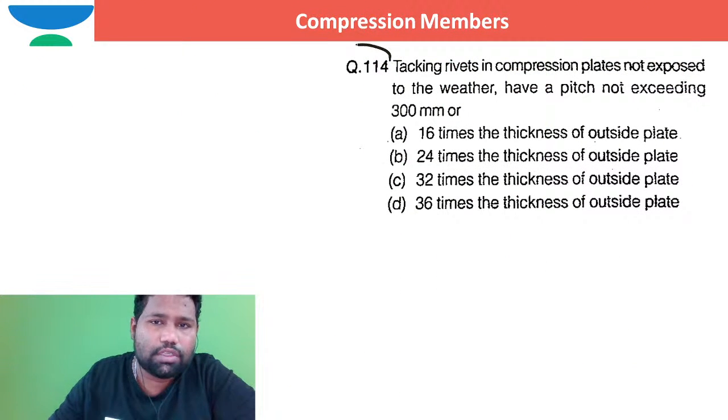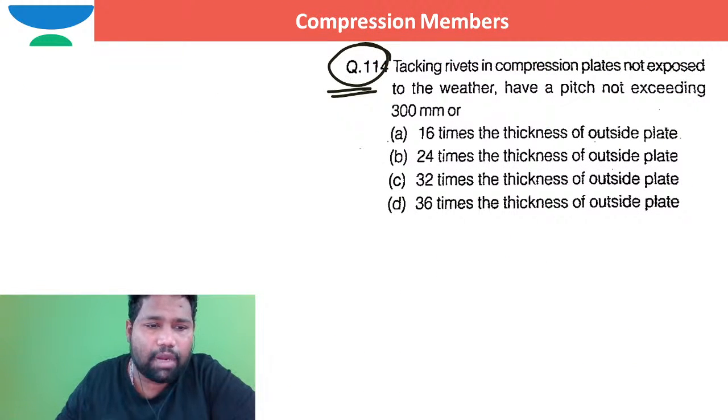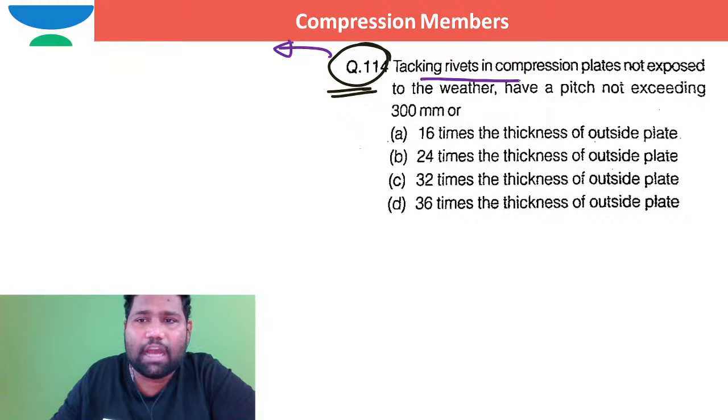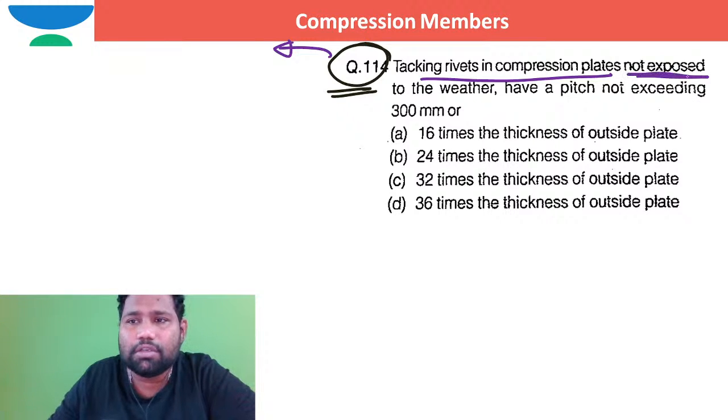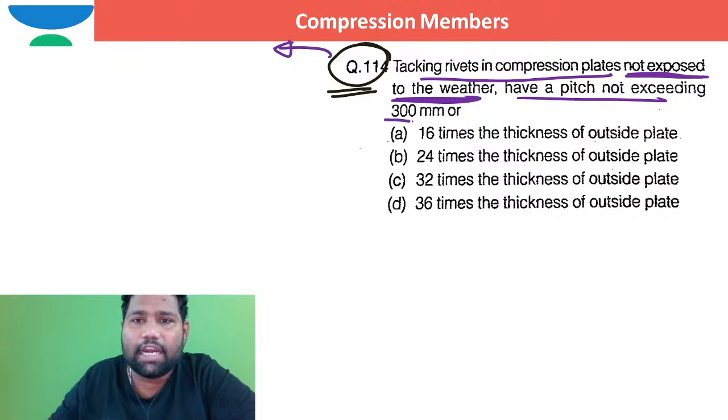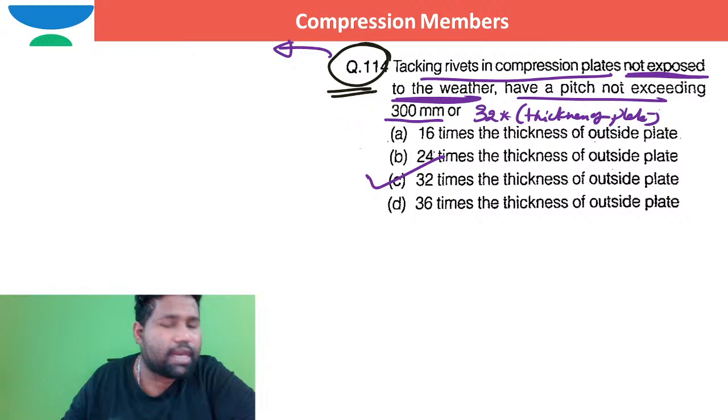Can you see this question? I had already tackled this question, whether you memorize it or not, in the summary of IS 800 part 2. Tacking rivets in compression plates not exposed to weather should have a pitch not exceeding 300 millimeter or 32 times the thickness of the outer plate. So directly the option is option C.